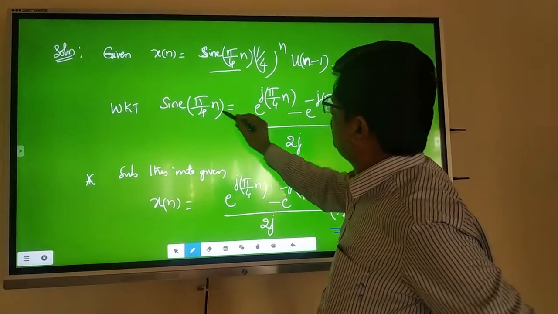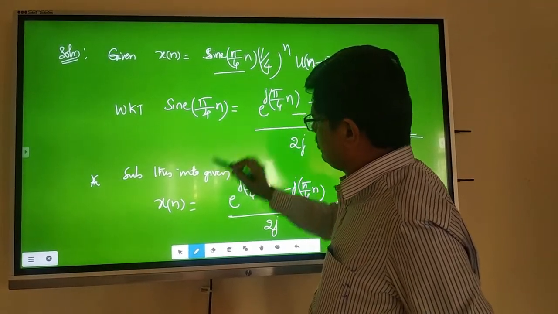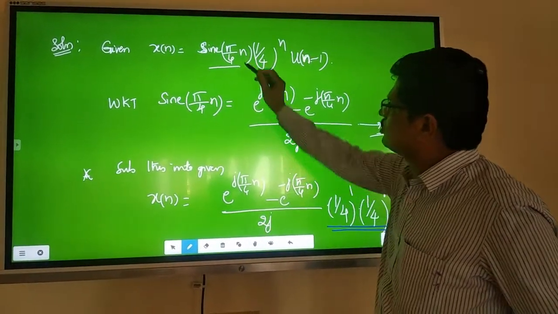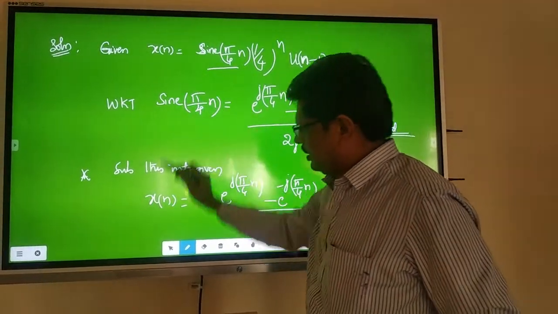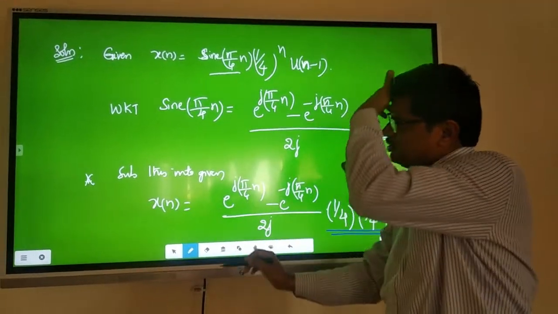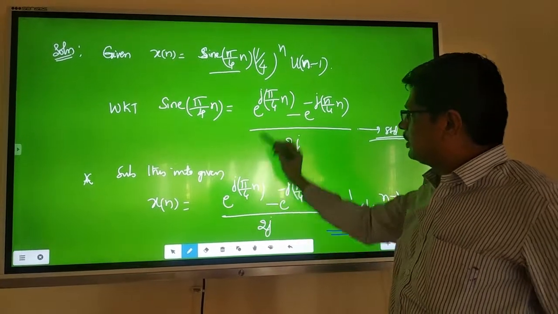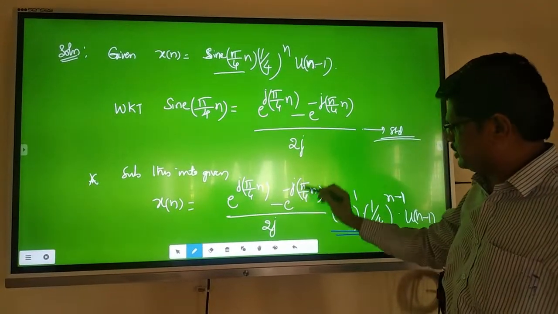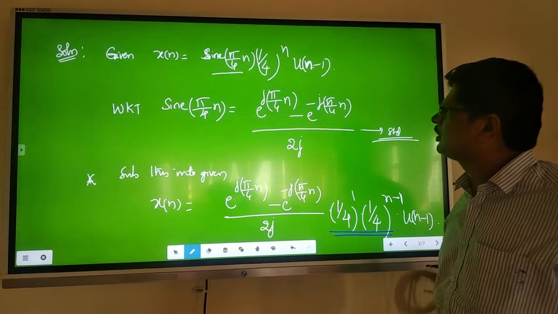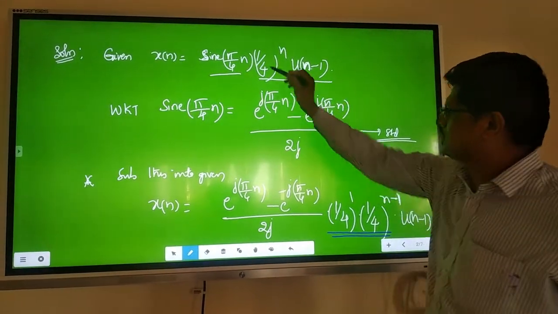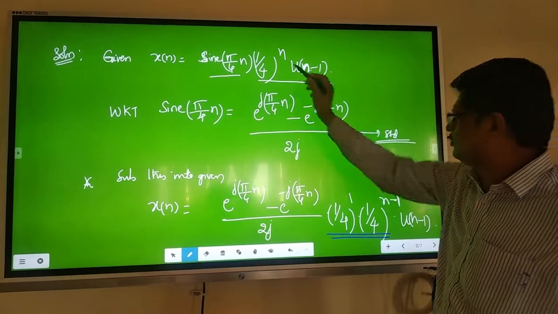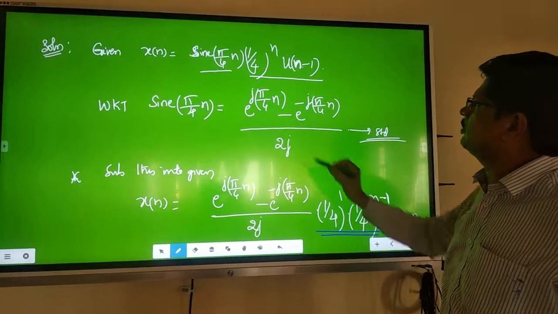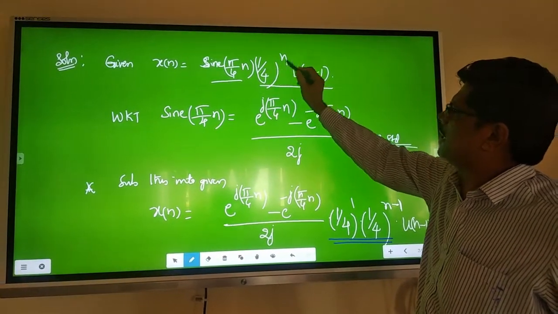Therefore substitute this equation into the given equation. What will we get? Your sequence becomes x of n is equal to e to the power j pi by 4n minus e to the power minus j pi by 4n, by 2j, into the rest, which is 1 by 4 to the power n.